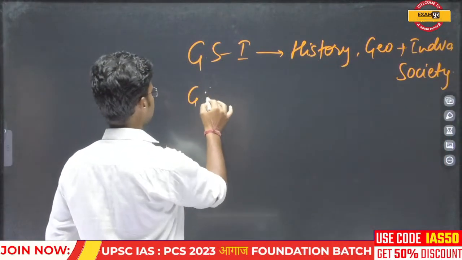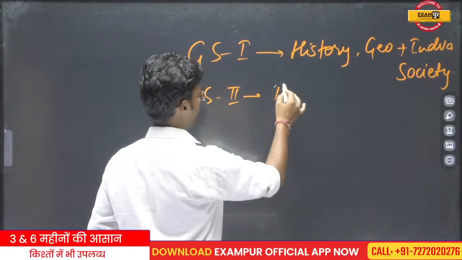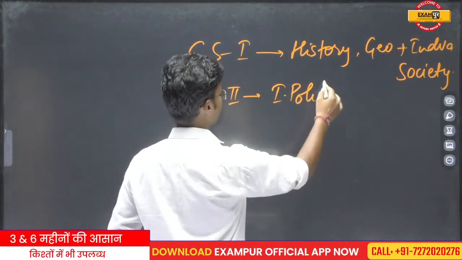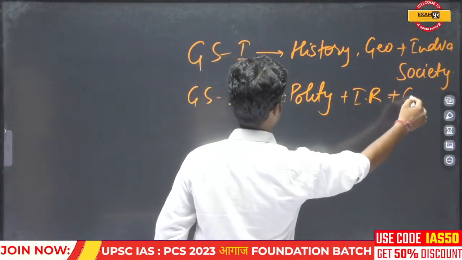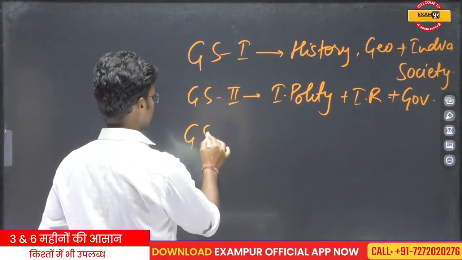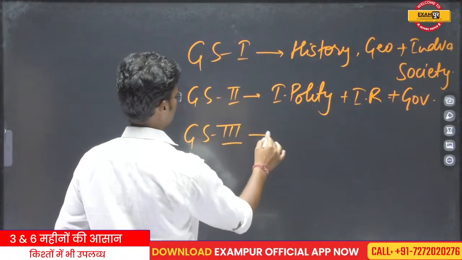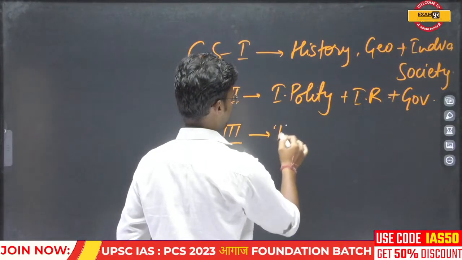The second paper of the general studies mainly consists of the Indian polity, international relations and governance. GS paper 3 has 3 major sections. The first one is the Indian economy.